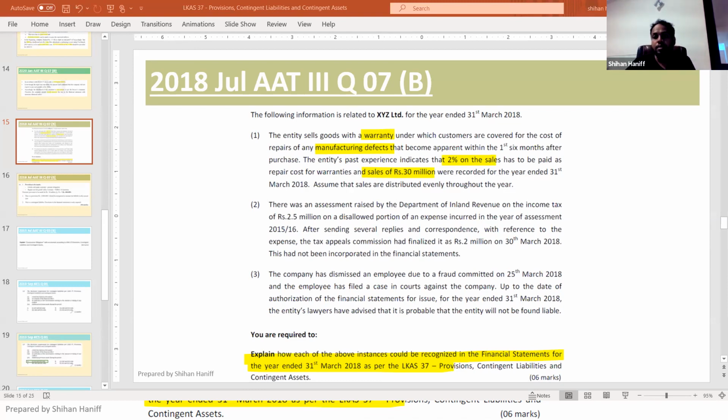Can you tell me how much provision we should make in the financial statement? What is the value of warranty provision? What is the expense? What is the value?